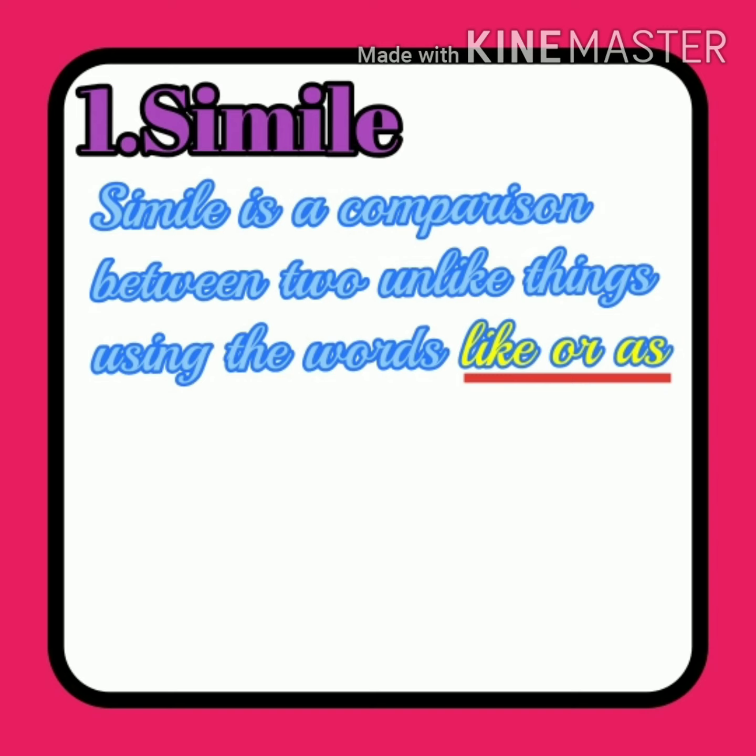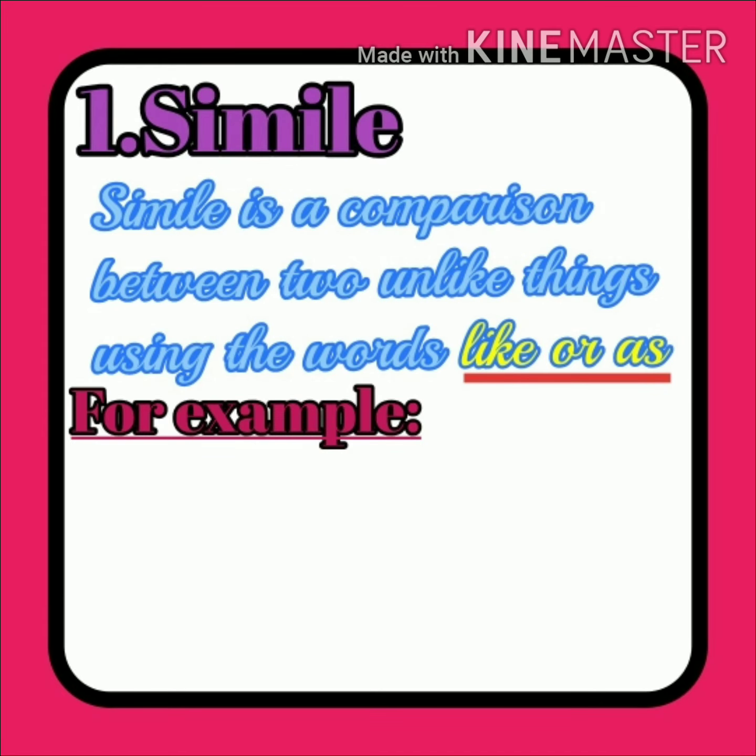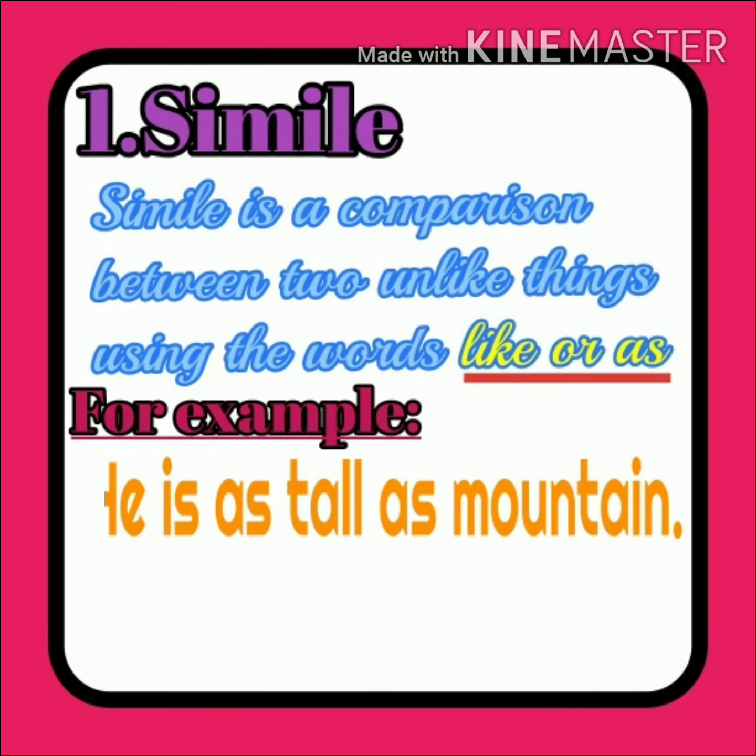Simile is a comparison between two unlike things using the words like or as. By using the words like or as, two unlike things are compared in simile figure of speech. दोन भिन्न गोष्टींचं कंपॅरिझन सिमिली फिगर ऑफ स्पीचमध्ये केलेलं असतं. We shall learn with the help of examples.